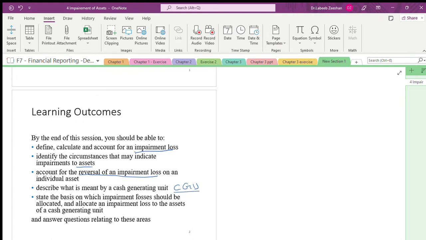Yes or no? Cash generating unit, it says you are having different businesses. Assume very simple. Nowadays people are doing a lot of things. They will do the chocolates.